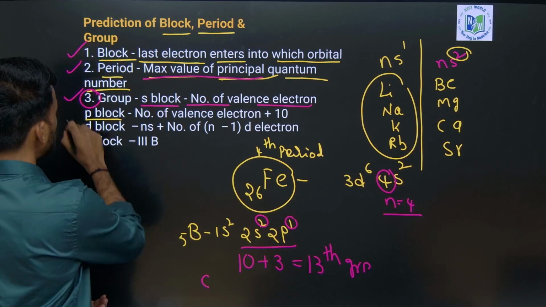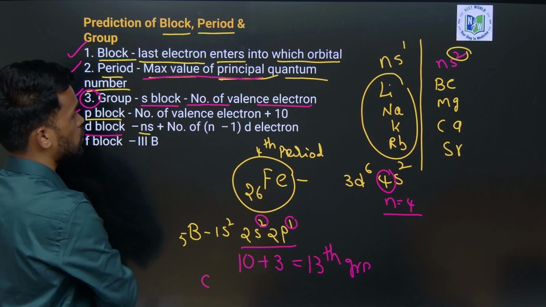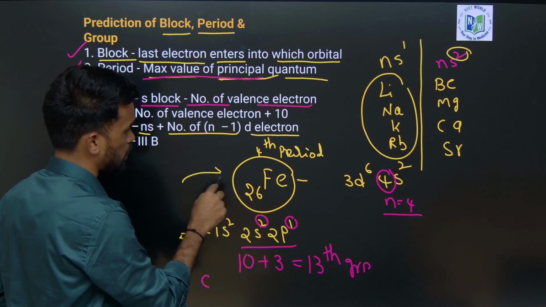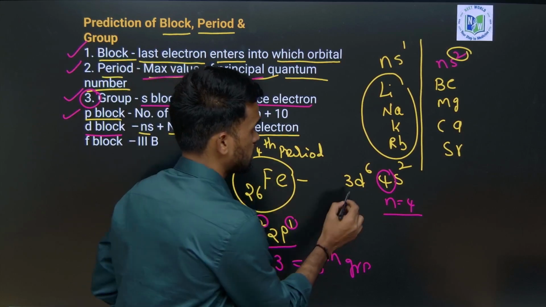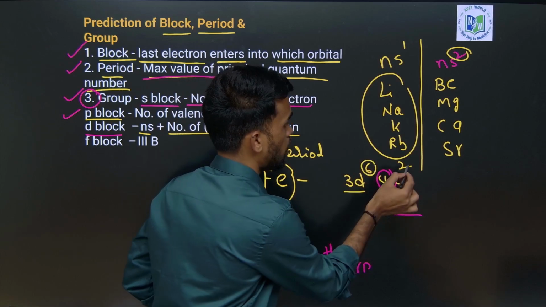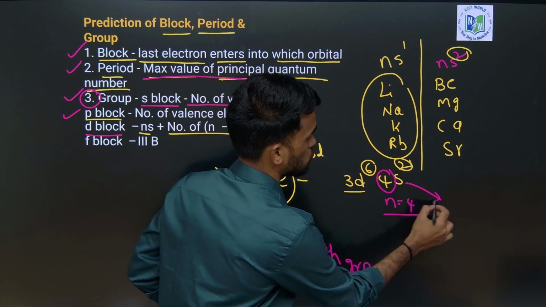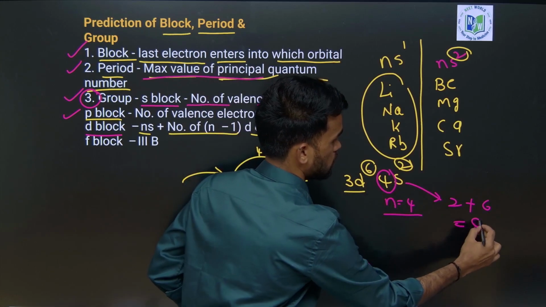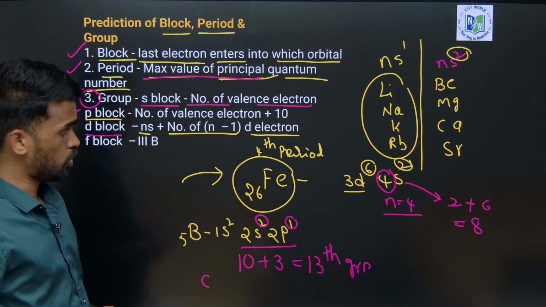Now what about D block elements? You just take ns electrons plus (n minus 1)d electrons. For example, take iron. What is the valence electronic configuration here? 3d6, 4s2. So just add the number of electrons in the d orbital and s orbital. 4s2 means 2 plus 3d6 means 6. So the total is 8. So this belongs to the 8th group of the periodic table. I hope this is clear.